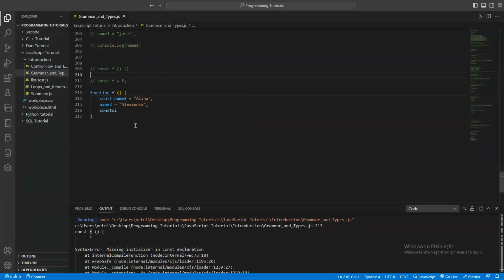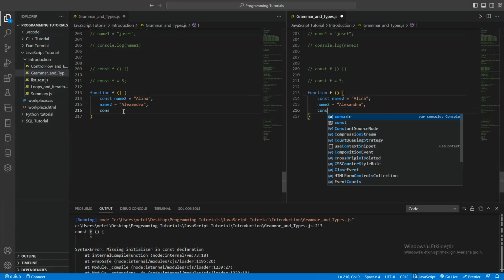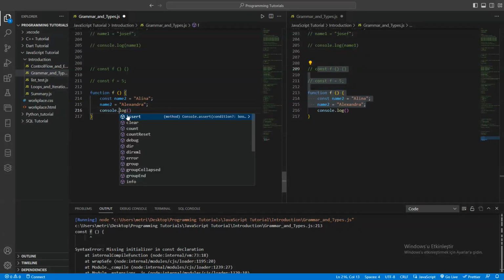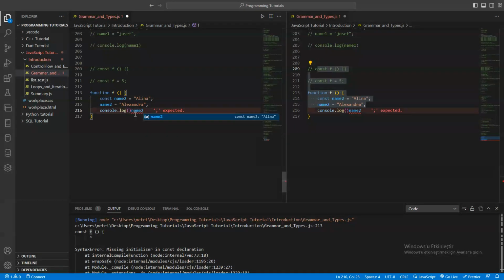When you run that, let's say console.log. You can just put name two, but let's see what will happen. Okay, when you run that, see the result.